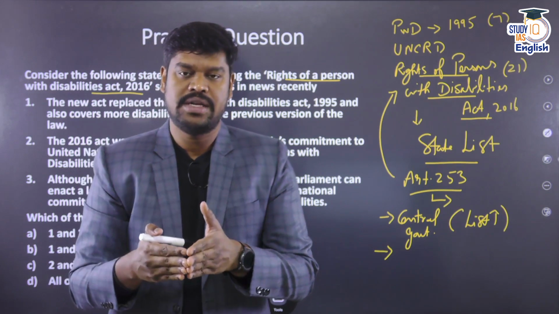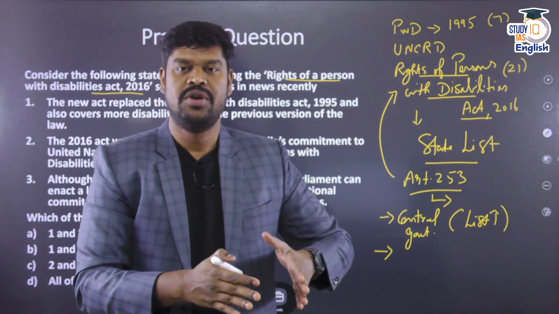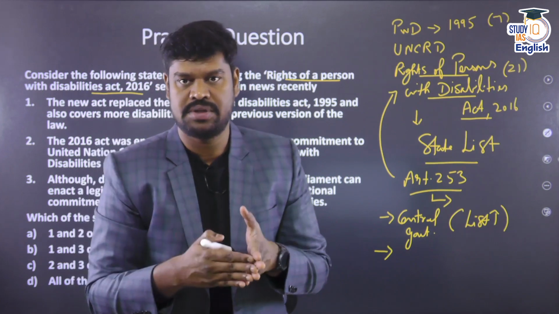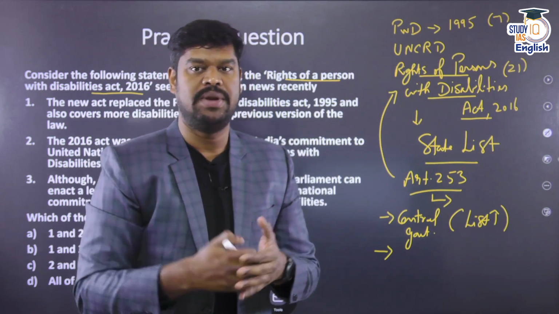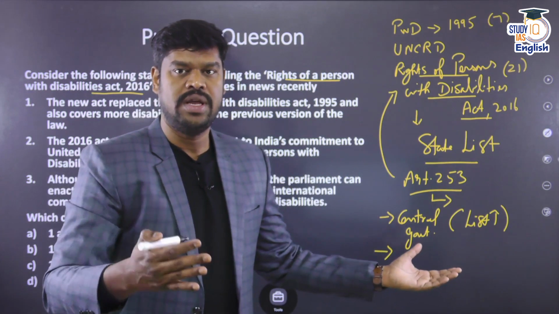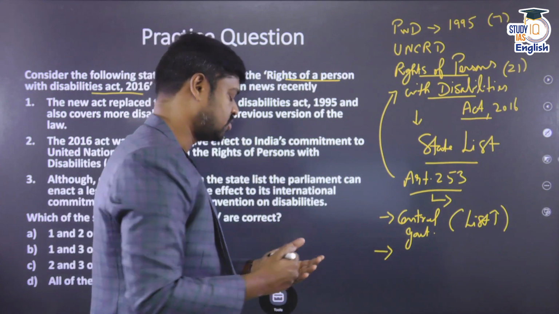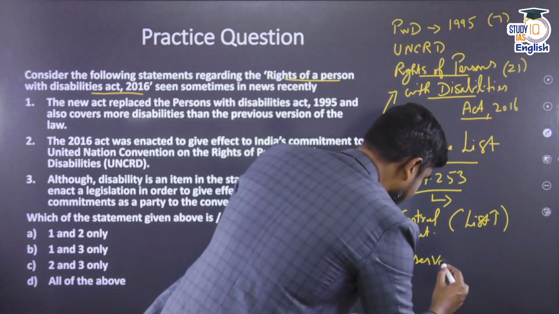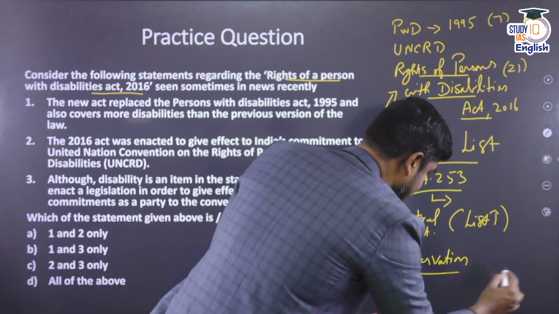So, the Act mandates the appropriate authority to take care of providing facilities and building up infrastructure like special ramps in hospitals, schools and in public places for these people with disabilities, so that they do not undergo any inconvenience when they have to access these infrastructure. And then the Act also mandates reservation for the people with benchmark disabilities.